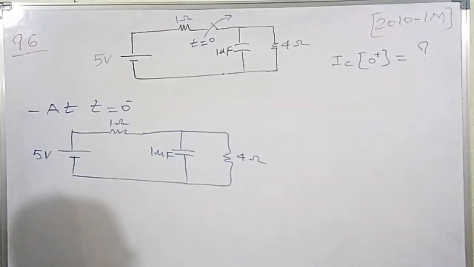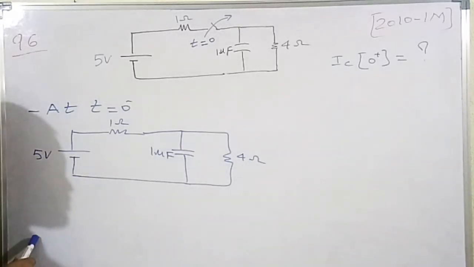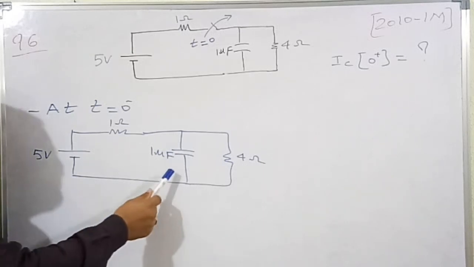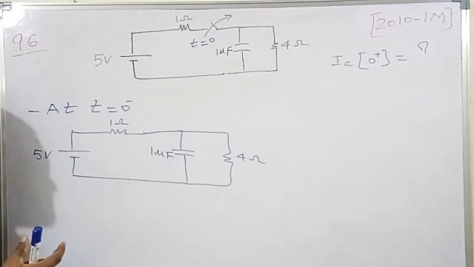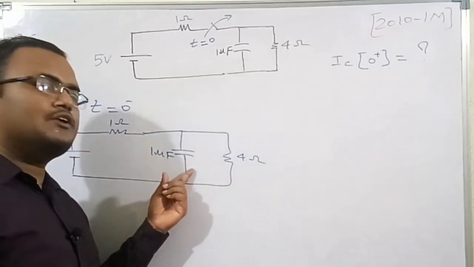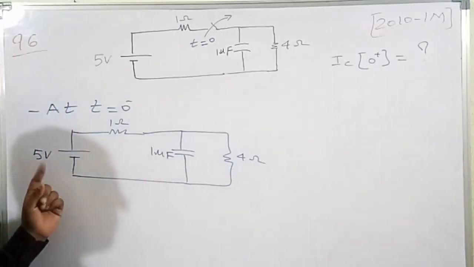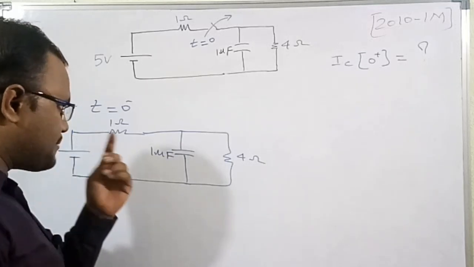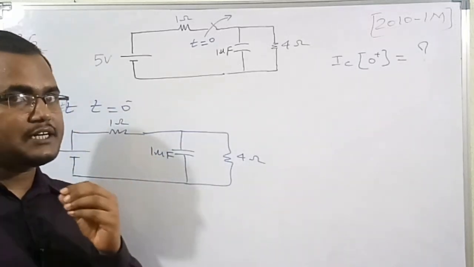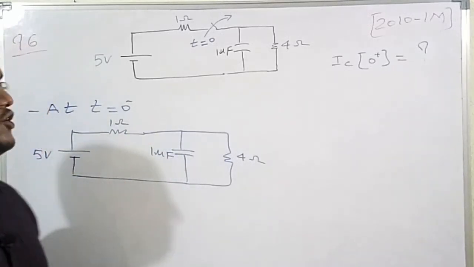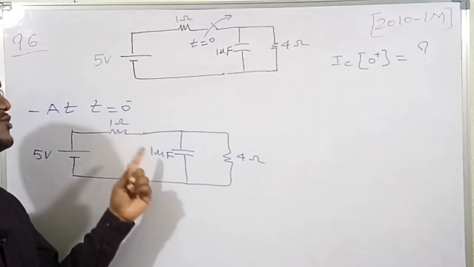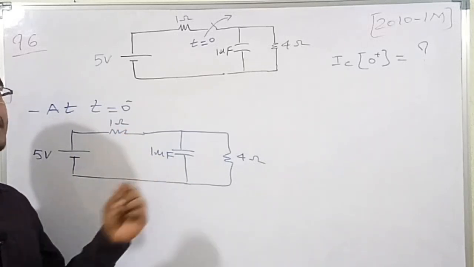If you see carefully, from t equal to minus infinity up to t equal to 0 minus, the capacitor is going to absorb energy from the 5 volt source. So the capacitor voltage is going to increase in an exponential manner, but in a very slow fashion. At t equal to 0 minus, it's a steady state condition, so the capacitor voltage will be constant.